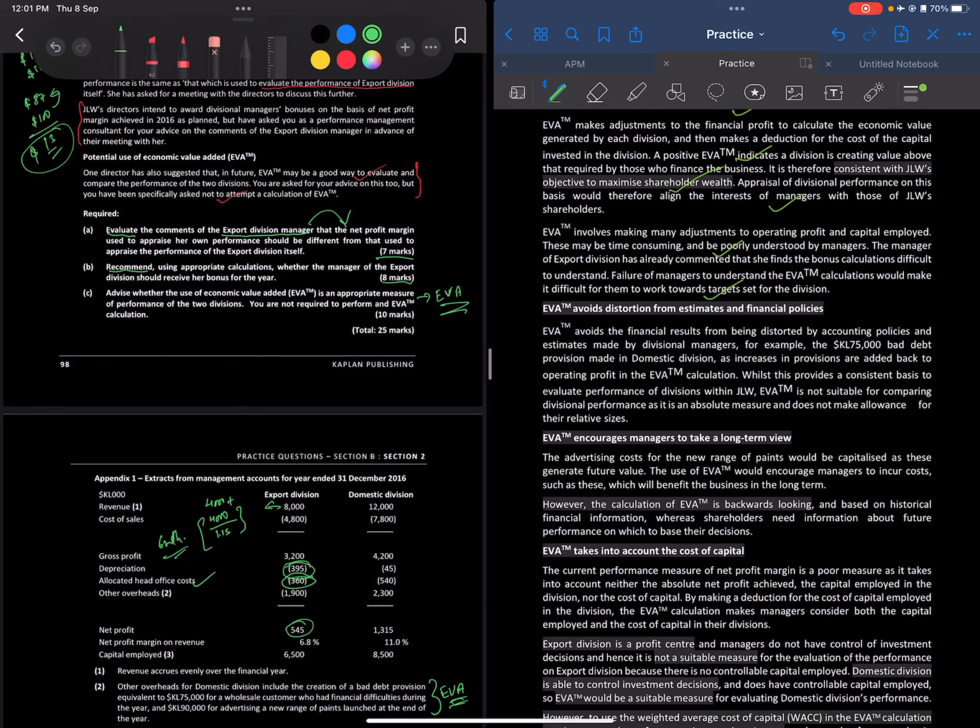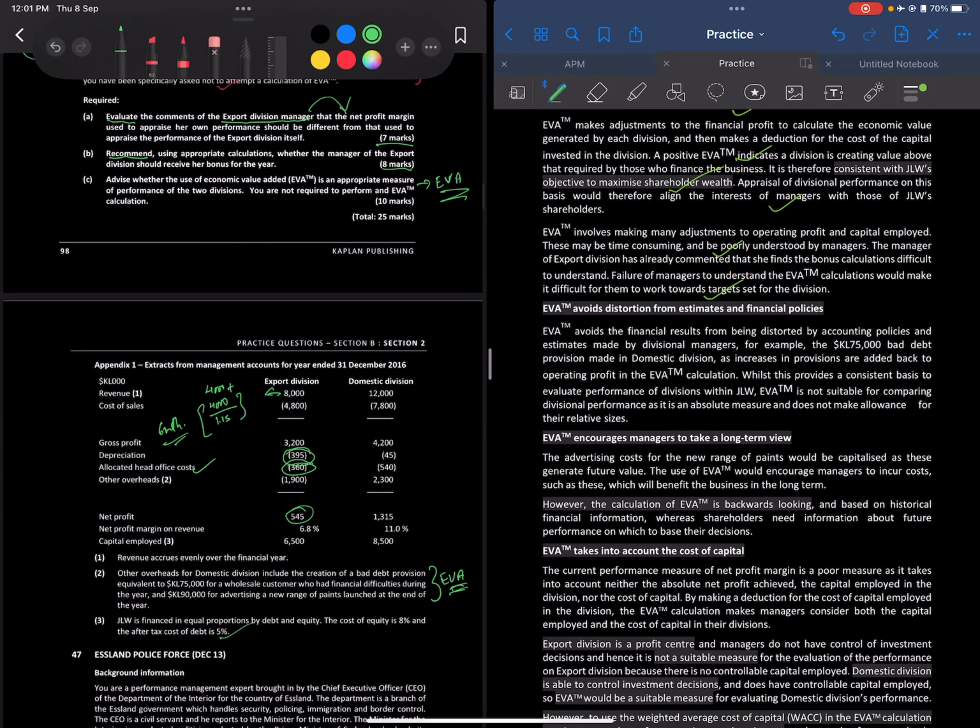Next thing, EVA avoids distortions from estimates and financial policies. So EVA avoids the financial results from being distorted by accounting policies and estimates made by divisional managers. For example, right over here, remember in the notes, the 75,000 bad debt in the domestic division, right, for the other overhead, right?